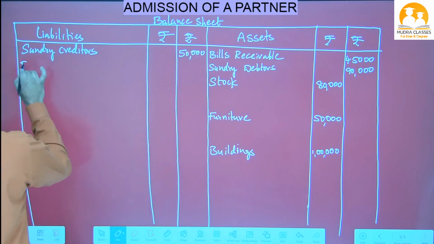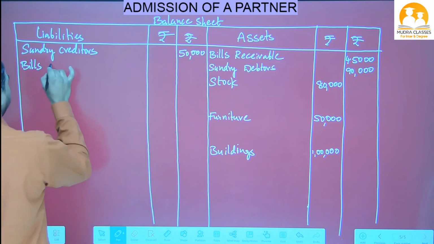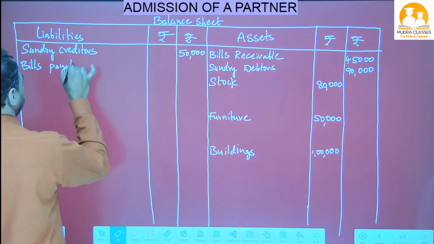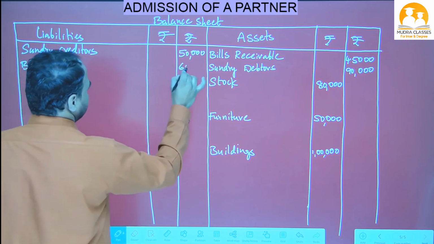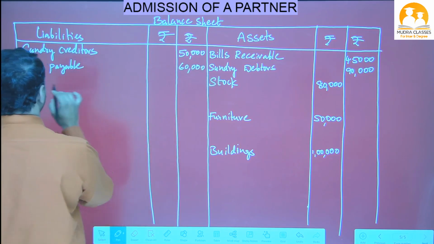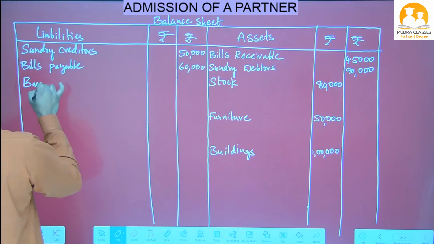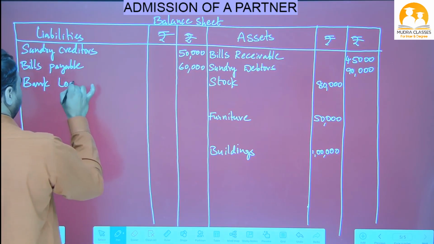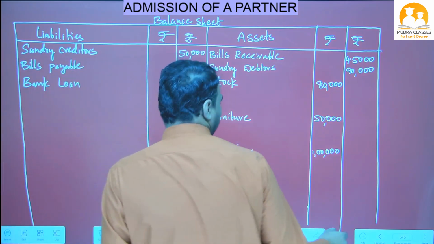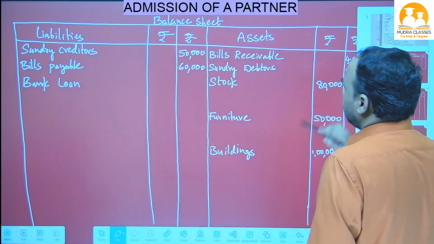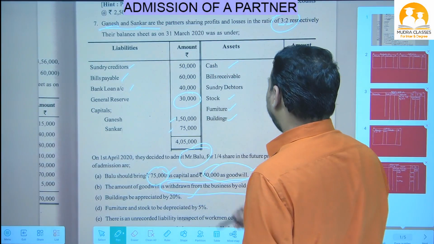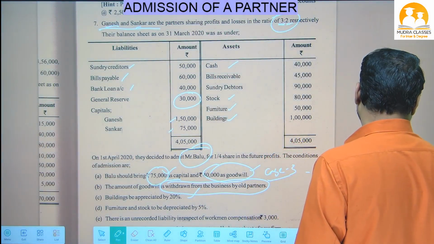Next item given bills payable 50,000. Next bank loan given, bank loan how much amount given, bank loan let's see one time. Bank loan how much given, bank loan given 40,000, so we will write here 40,000.